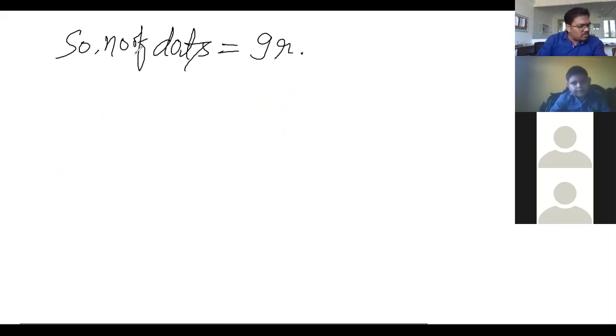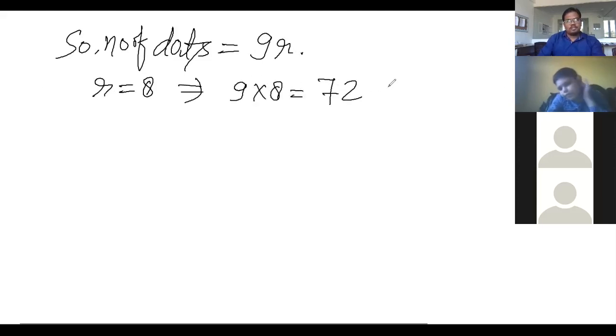This is the first part. What about the second part of this question? How many dots are there if there will be 8 rows? If there are 10 rows? Here R is equal to 8, since R is the number of rows. So 9 into 8 is 72 dots.